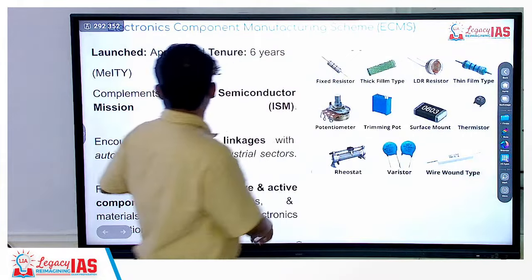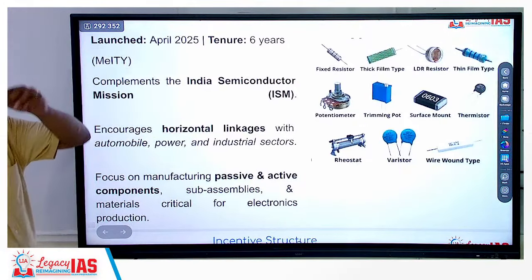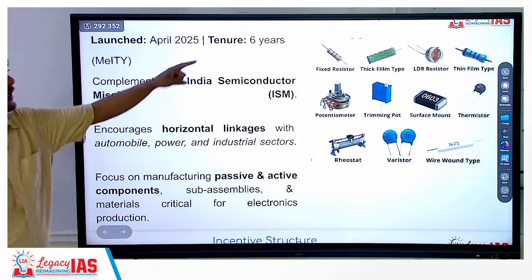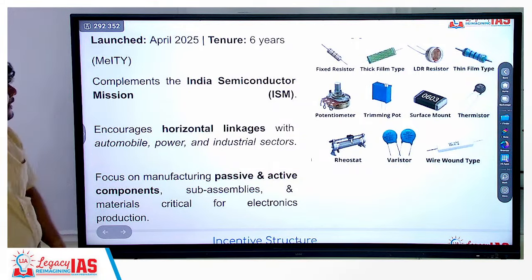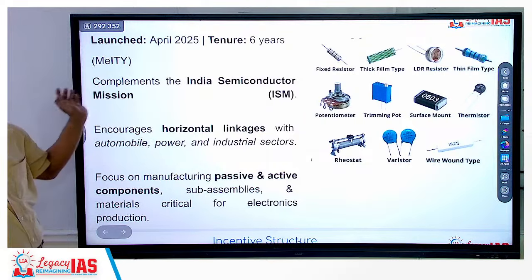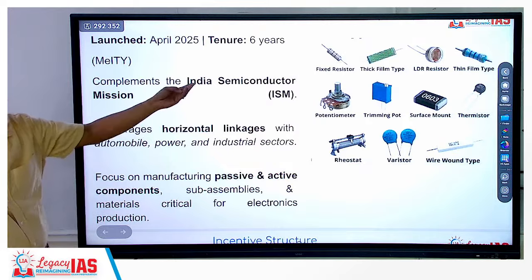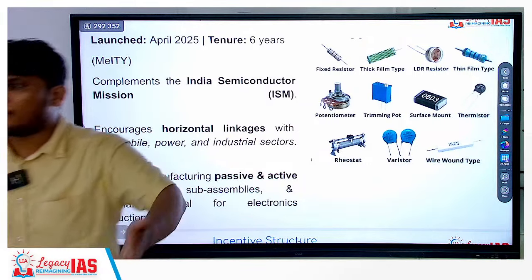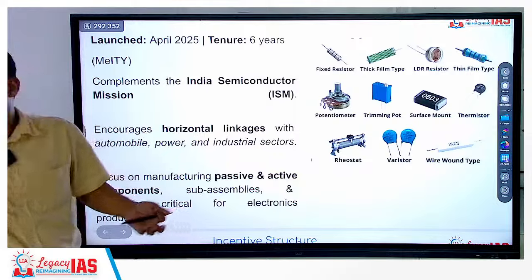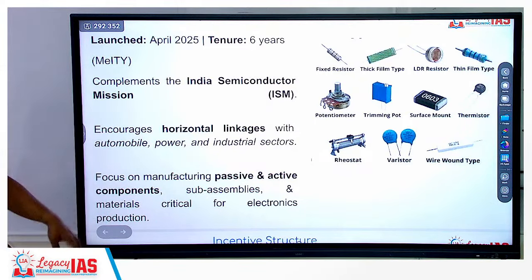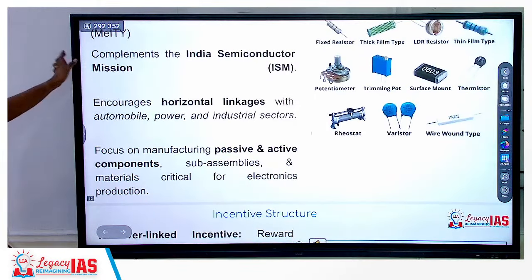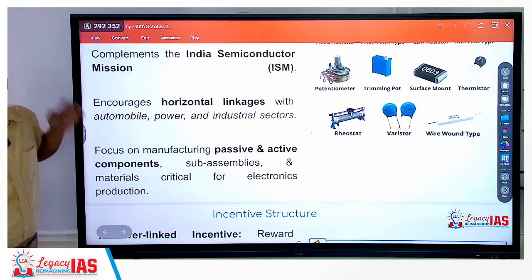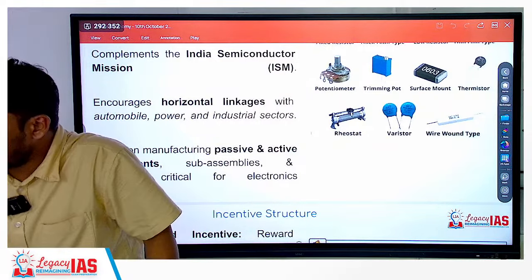Okay. Now about this scheme, it was launched in April 2025. It is presently in the news because we have received proposals. It is for a tenure of 6 years, that is up to 2031. Of course, it complements other programs of India, Make in India, Indian Semiconductor Mission, all those missions. It basically supplements Make in India, because here also we are talking about making the components within India. Okay? And the focus is on manufacturing passive as well as active components. Okay? Any questions?